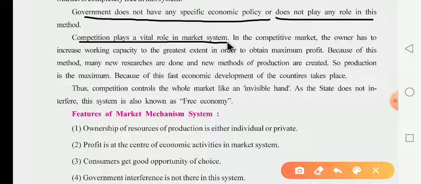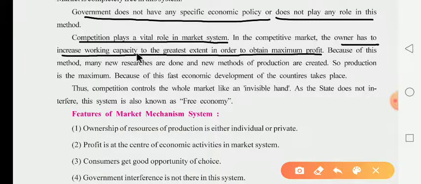In this market system, meaning the capitalist system, huge competition plays the important role. In this competitive market, the owner has to increase their working capacity to a great extent in order to obtain the maximum profit. Dear children, the owner of the industry tries to increase their working capacity, through which they gain their maximum profit.